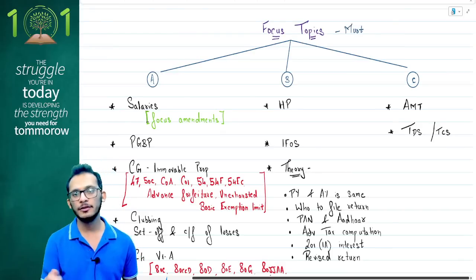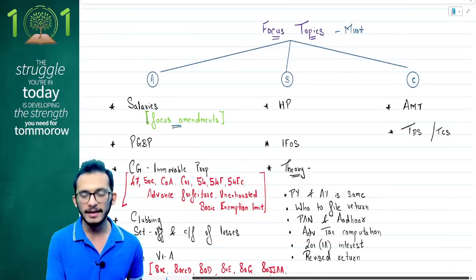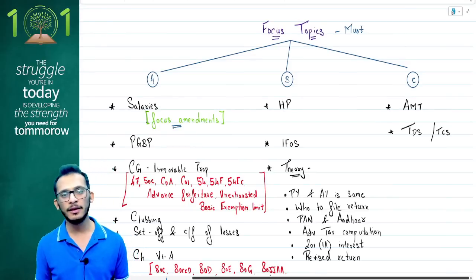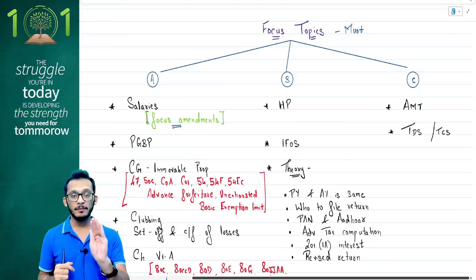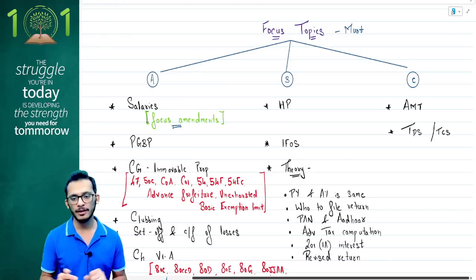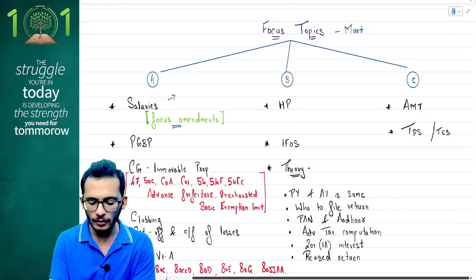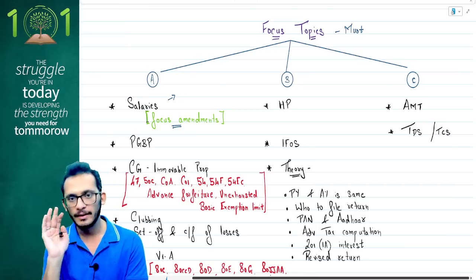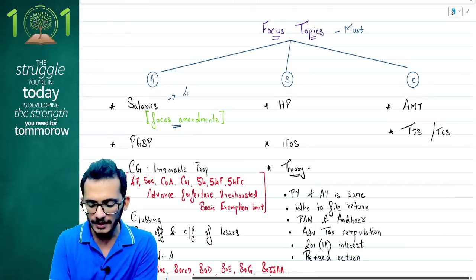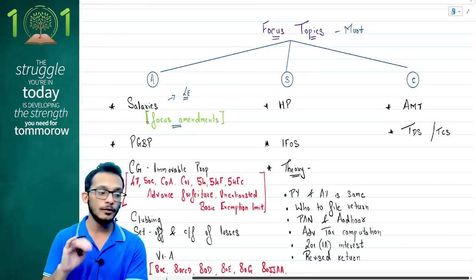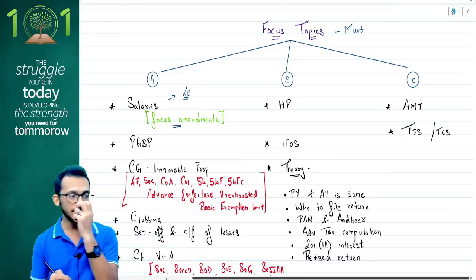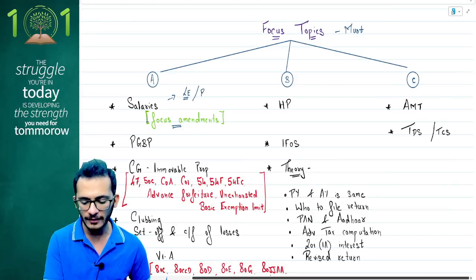From a salaries perspective, people, I would like you to predominantly do all the topics. There is nothing which you can avoid in salaries. Everything has to be done. But focus more on amendments. In the September exam, they've already tested you on RFA amendment. Yes, so this time the expectation on leave encashment amendment is very critical. You may expect a question on leave encashment this time. If not leave encashment, RFA will again be tested.